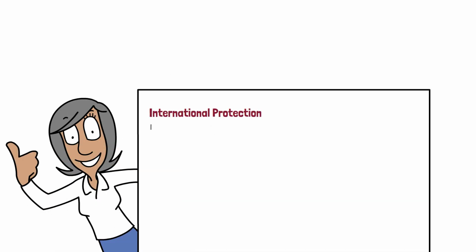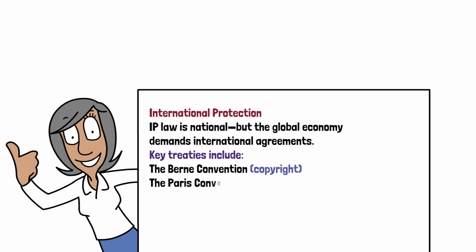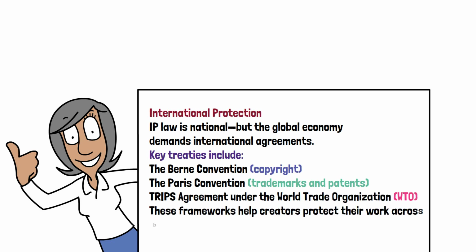International protection. IP law is national, but the global economy demands international agreements. Key treaties include the Berne Convention for copyright, the Paris Convention for trademarks and patents, and the TRIPS Agreement under the World Trade Organization, WTO. These frameworks help creators protect their work across borders, a must in the digital age.